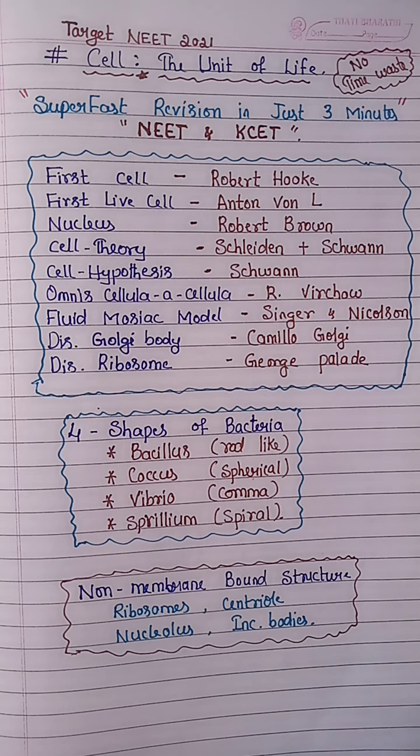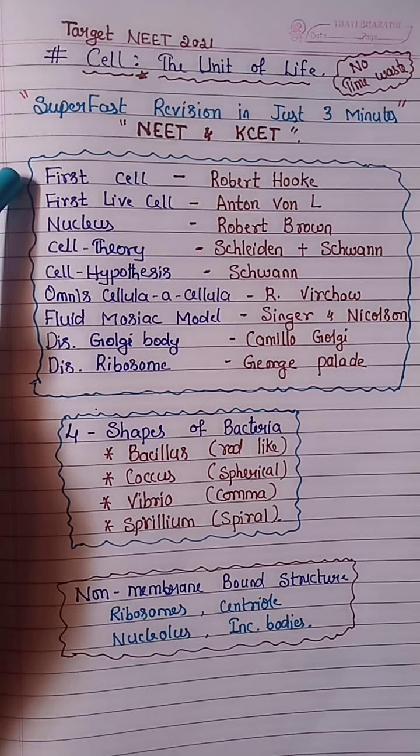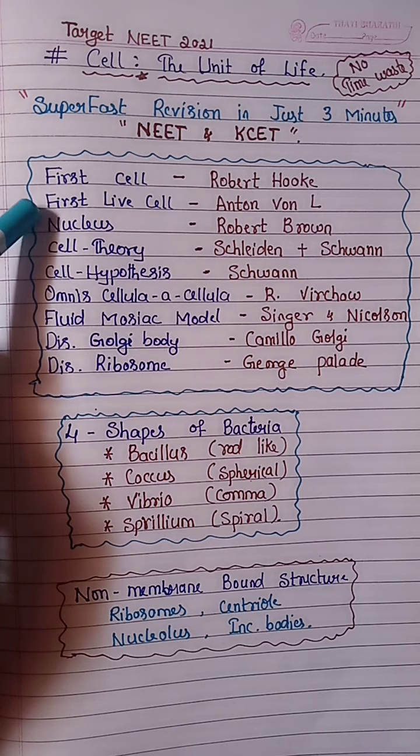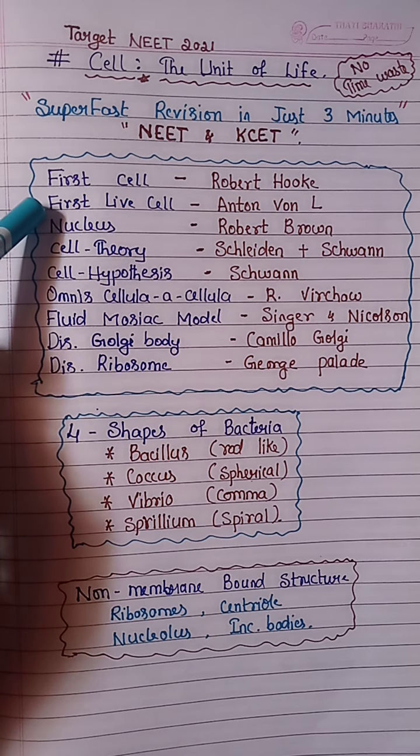Without wasting time, within 3 or 4 minutes, we are going to do a super fast revision of this chapter, the important points that you need to remember for the coming exams. First of all, remember the first cell was discovered by Robert Hooke and the first living cell by Anton van Leeuwenhoek.